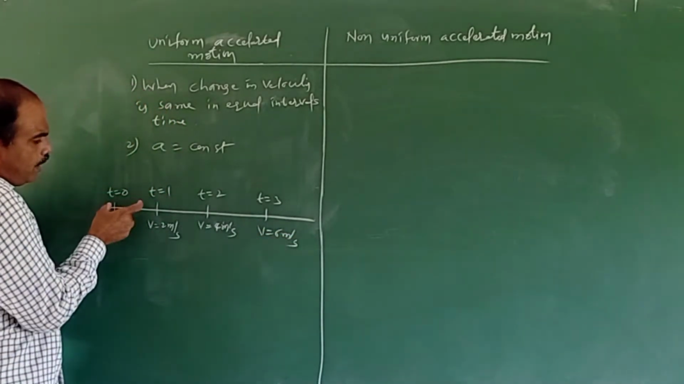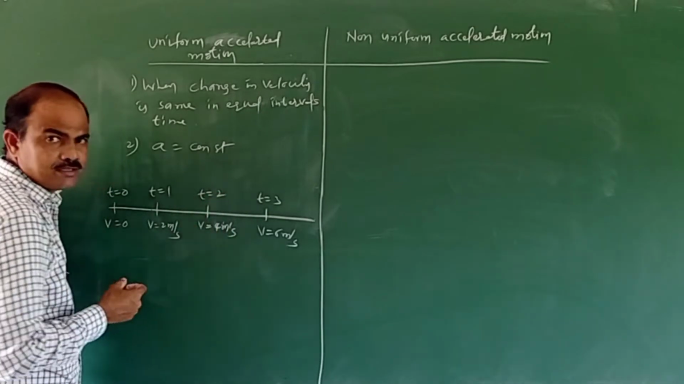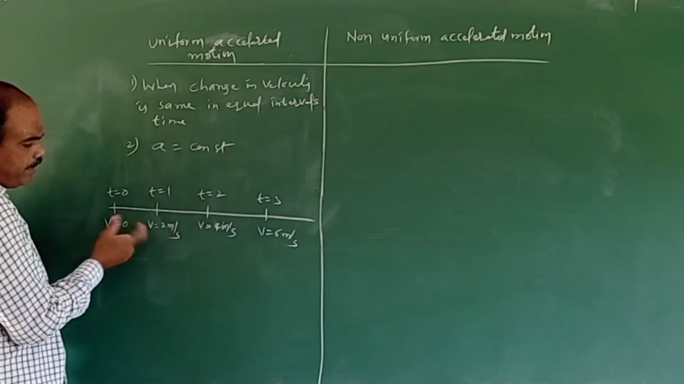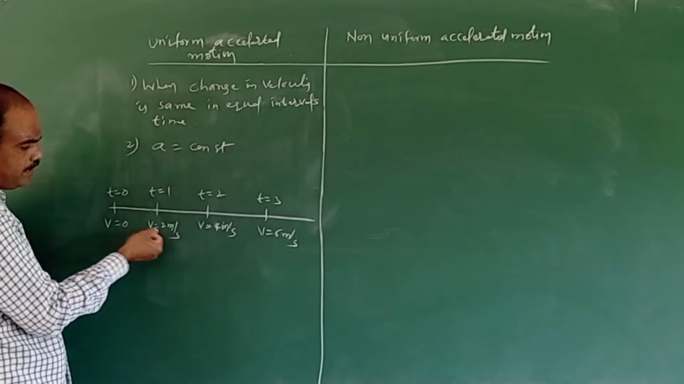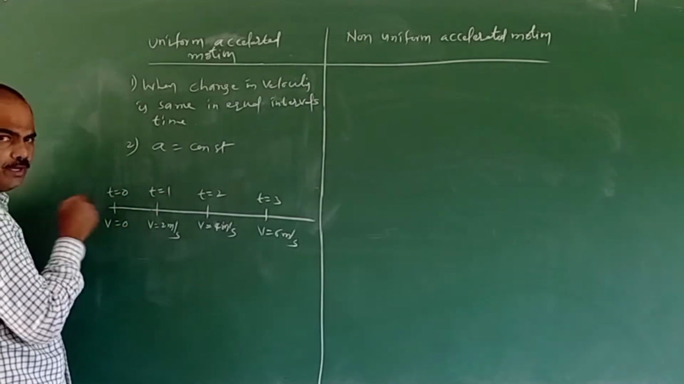Now observe. I divide the time into equal intervals. In equal intervals of time, what is happening? The change in velocity is the same. During 0 second to 1 second, the change in velocity is 2 minus 0, that is 2 meter per second.